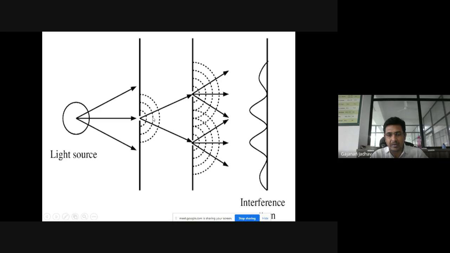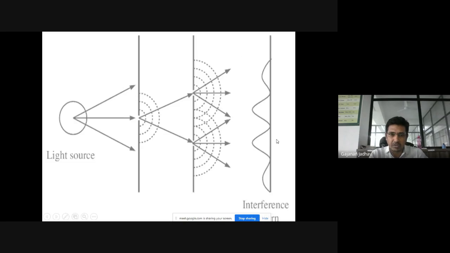When this light falls on these two slits, this slit behaves as the first source of light, and the other slit works as the second source of light. When these two light waves travel through a medium, they arrive at a point, they superpose each other, they overlap each other, and due to this overlapping, we get the interference pattern. So this also we have studied.